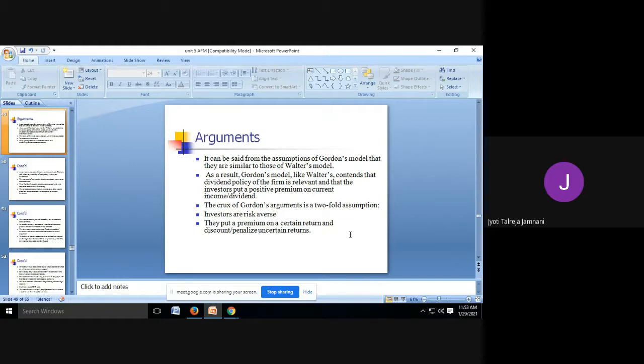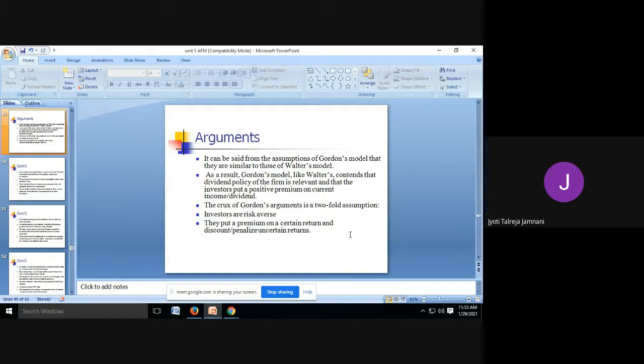We don't want to wait for future uncertainty. The second is that they put premium on certain returns. If you give dividend, they will increase your share price. They are happy with it. But if you don't, they will discount or penalize uncertain dividends. If you say no dividend and I am investing the entire money, then they will start selling your shares and they will penalize you. This is what Gordon says.